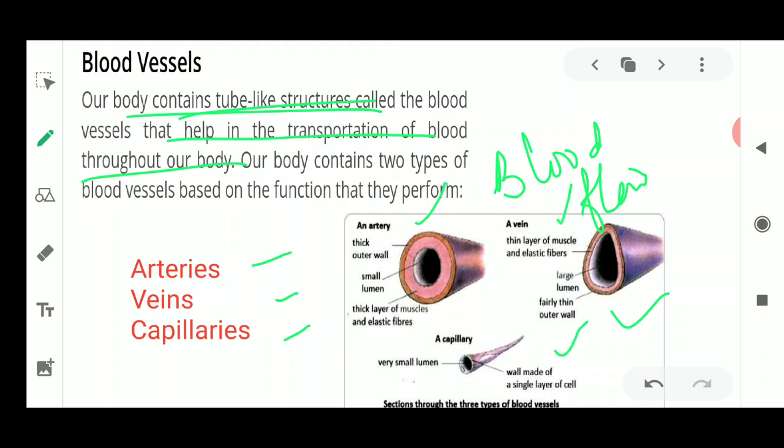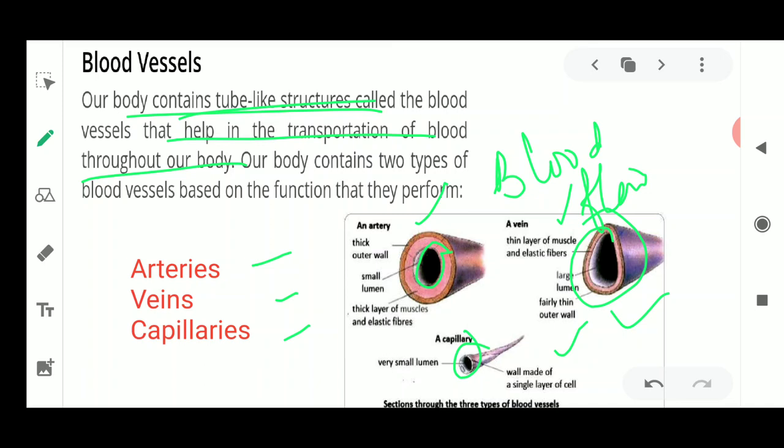Now what are these? I must tell you. With the help of this diagram you can understand that one of the tubes is a thick one, another tube is a thin one, and the next one is a very small tube. So yes, this is the main difference between the arteries, veins and capillaries.